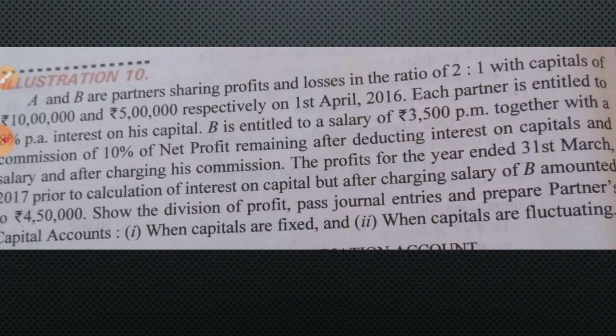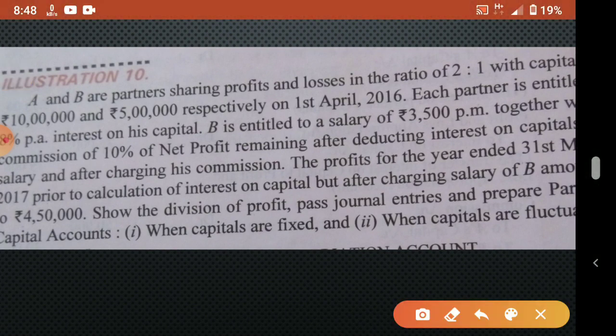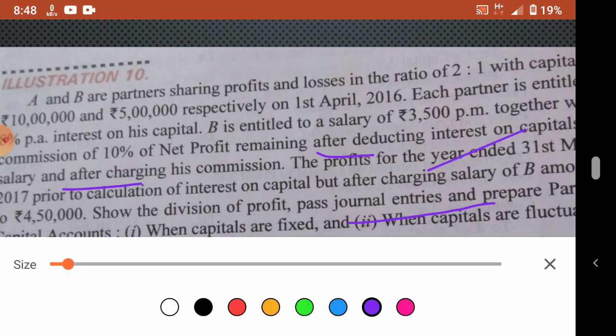This after charging commission, before charging commission equation we know, so no need to deduct anything for this line. The other after means you have to minus from the profit whatever is there.